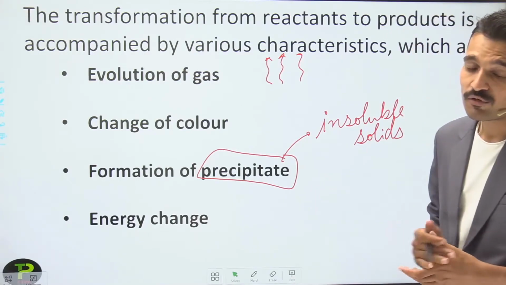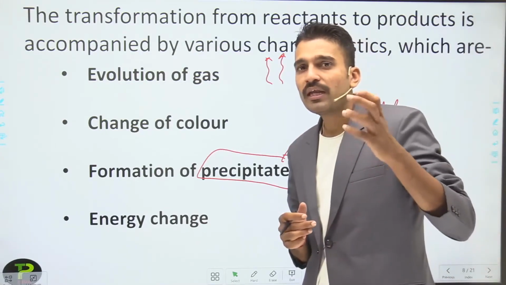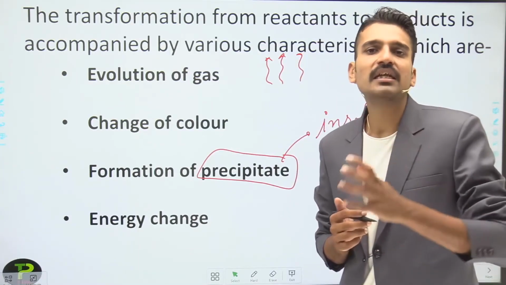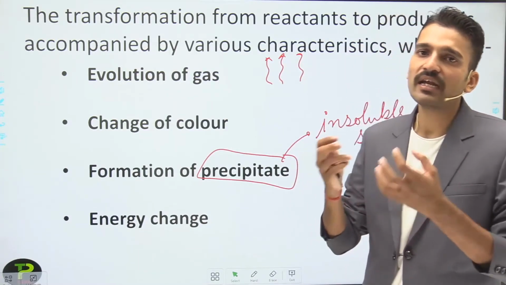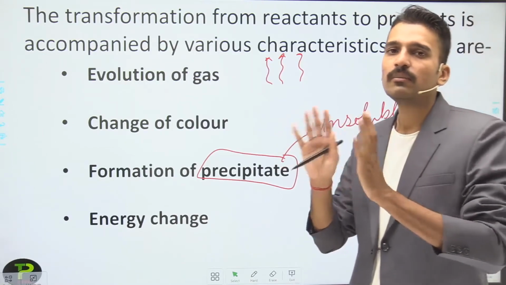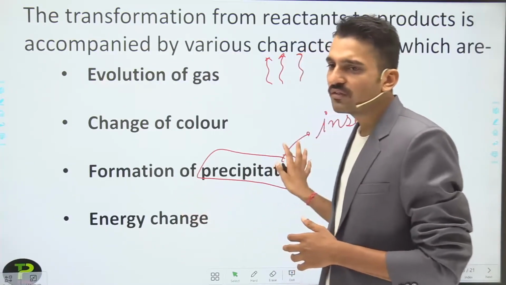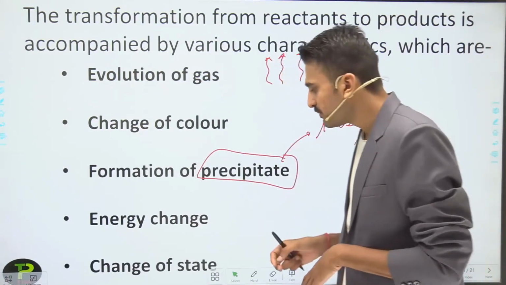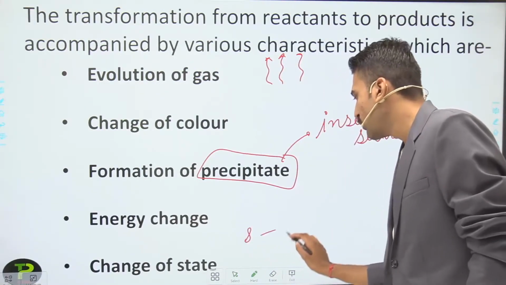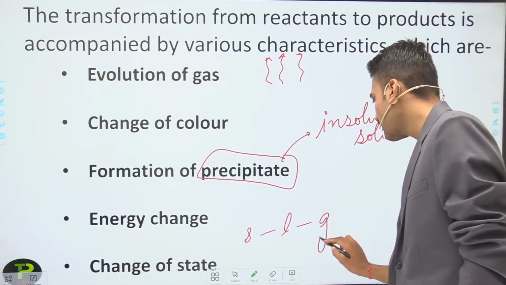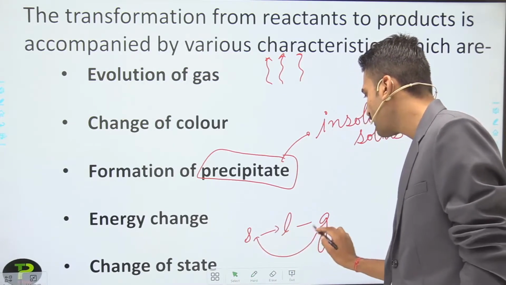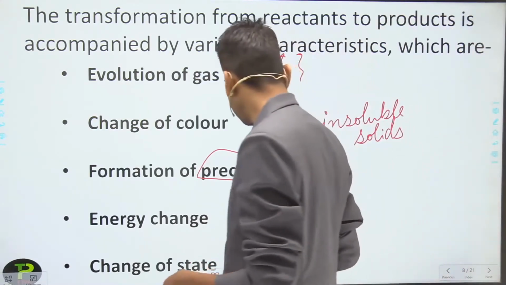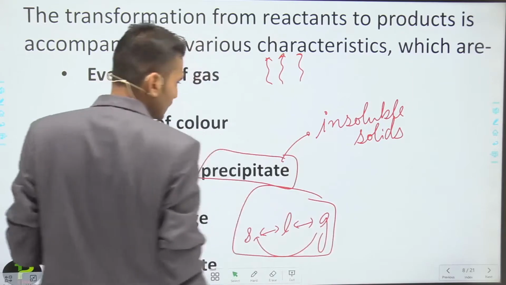The next is the energy change. For carrying out any chemical reaction, a change in energy will be necessary. Either the energy is absorbed or the energy will be released. This we are going to study in the coming slides. And the next is the change of state, either from solid to liquid to gas, or like this. So there must be a change of state.